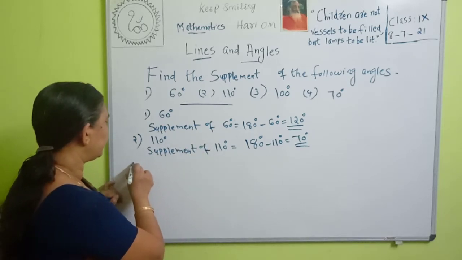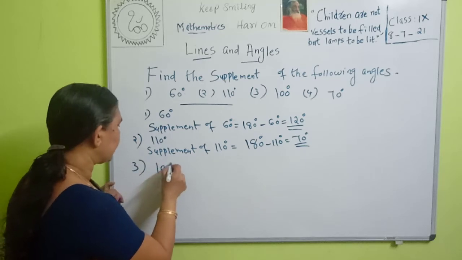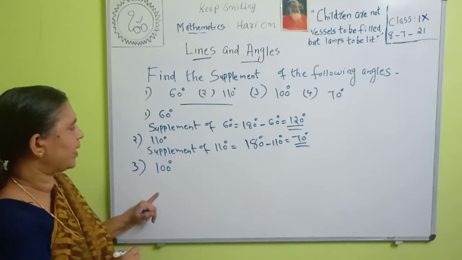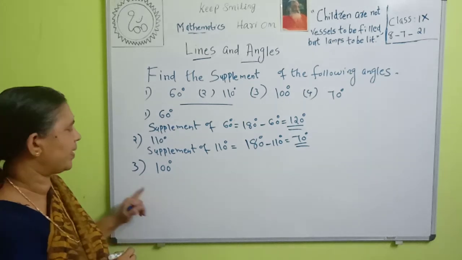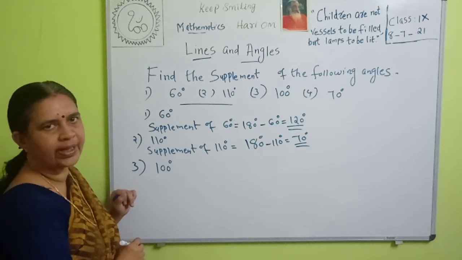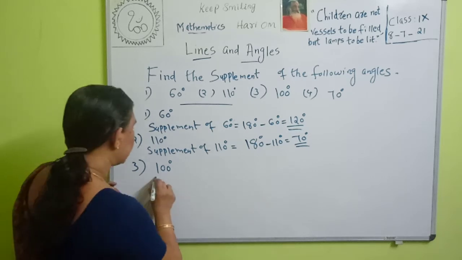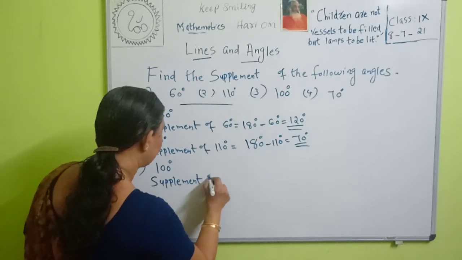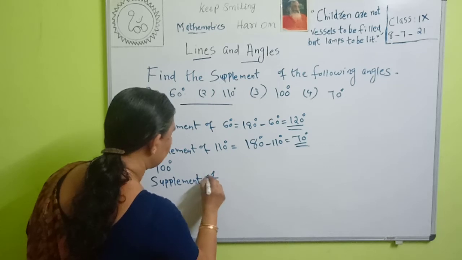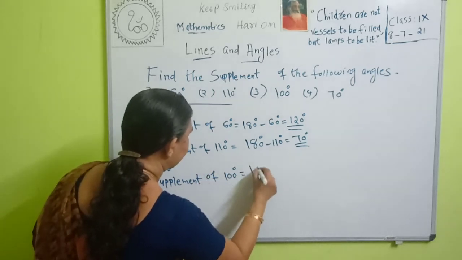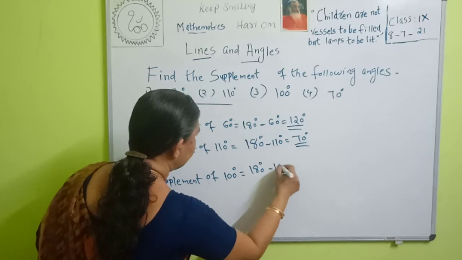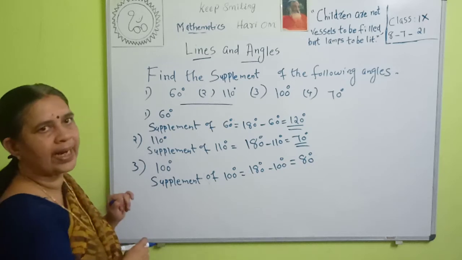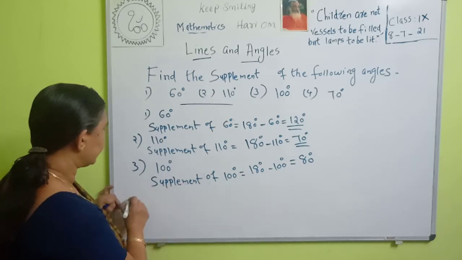Then third one, 100 degree. What is the supplement of 100 degree? 180 minus 100 degree. That is equal to 80 degree. Therefore, supplement of 100 degree is equal to 180 degree minus 100 degree. That is equal to 80 degree.